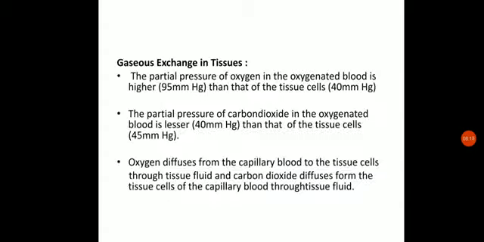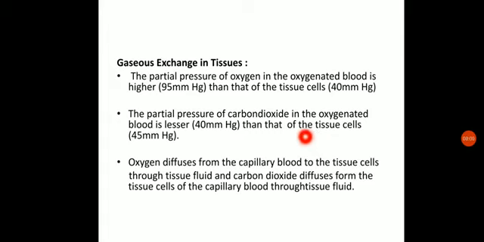Okay, next exchange is taking place in the tissue. This exchange will be taking place between the blood and the tissue. Now the partial pressure of oxygen in the oxygenated blood is higher. The oxygenated blood, which is carried from the lungs to the different parts of the body through the heart, has a high partial pressure of oxygen, around 95 mm of Hg, while the partial pressure of oxygen in the tissues, where it is used up for different purposes, will be low, around 40 mm of Hg.